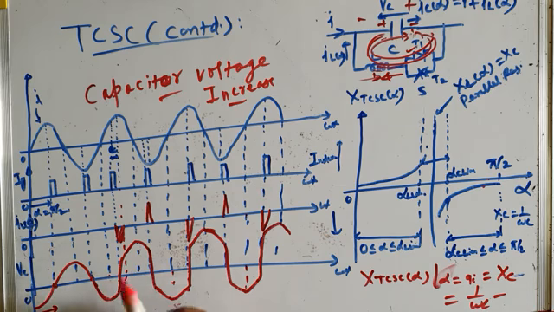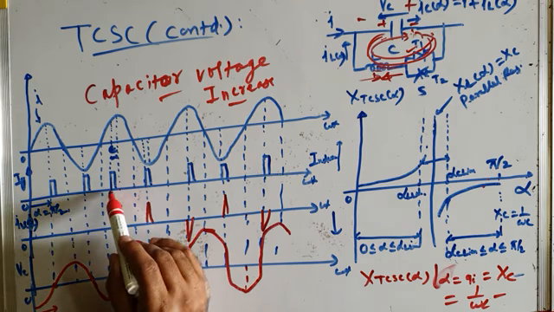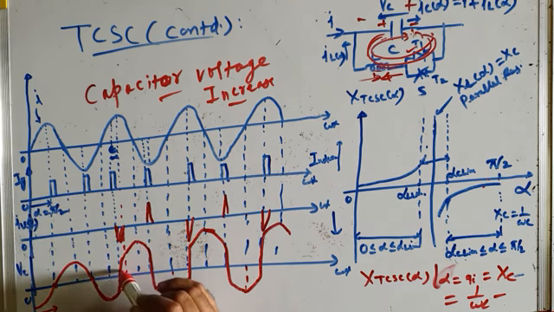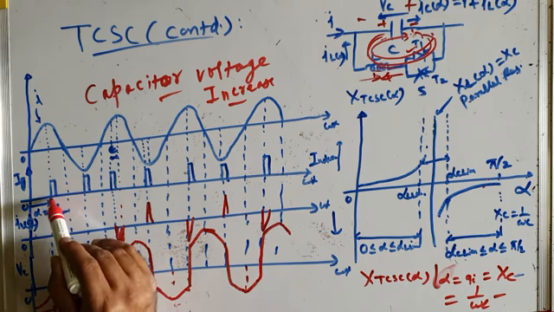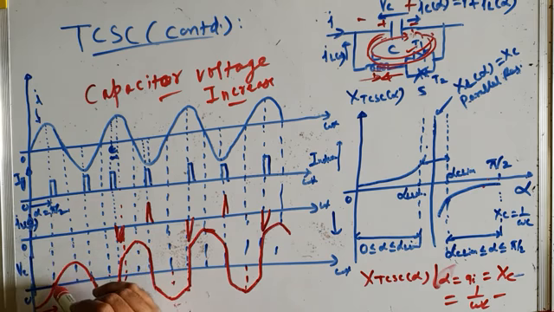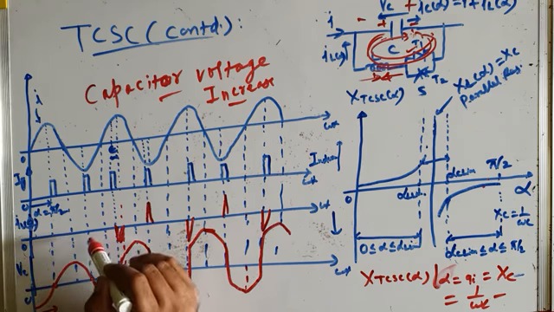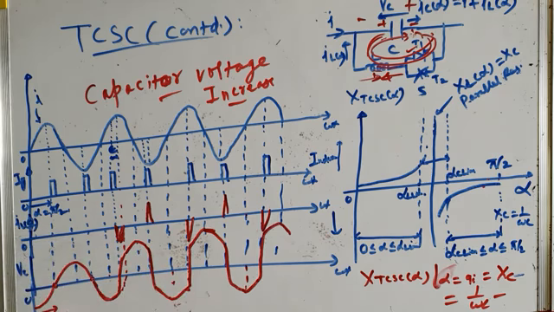I showed you the phenomenon, because you are firing your TCR here. When you advance the firing here, voltage across capacitor is zero when you are firing the TCR. So TCR voltages here are zero, so there is no TCR current, and normal capacitive voltage will be there.